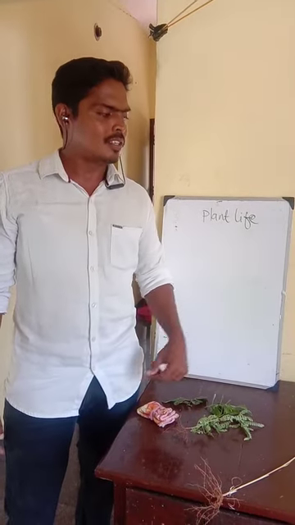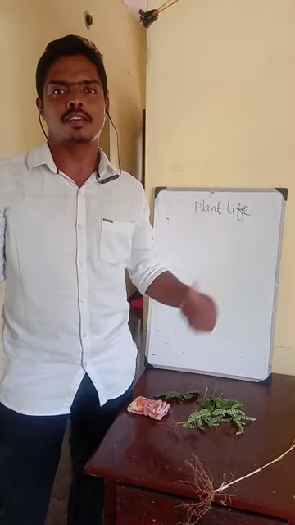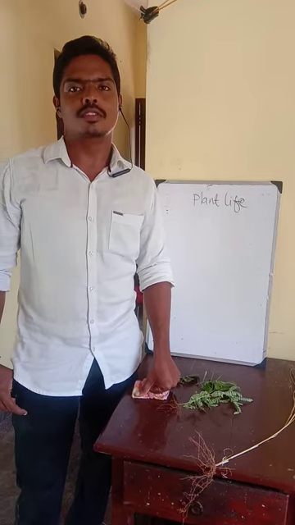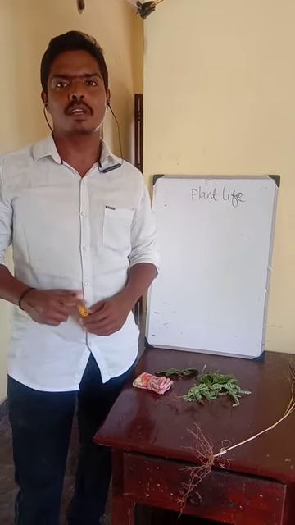I'm here to teach you plant life. Okay, grade 6 topic, plant life. So coming to plant life, there are various parts of the plants like root, stem, branches, leaves, flowers, etc. So first I'm going to have a root system. In the root system there are two types: one is taproot system and another one is fibrous root system.